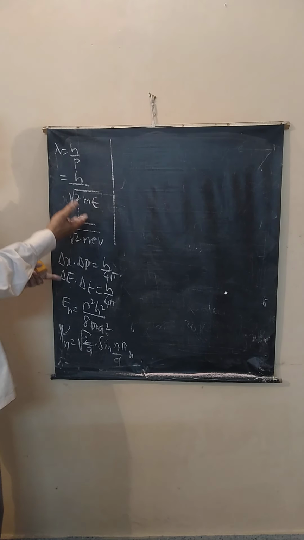Now delta x is h by 4 pi into delta p. Is it clear? So this can easily be solved. Try this. Now we'll take up another problem on uncertainty principle.